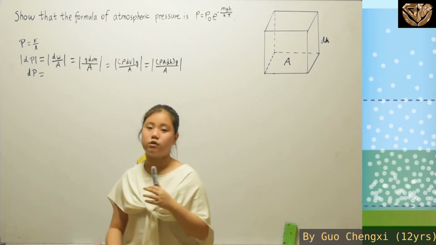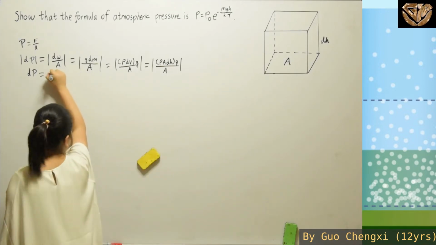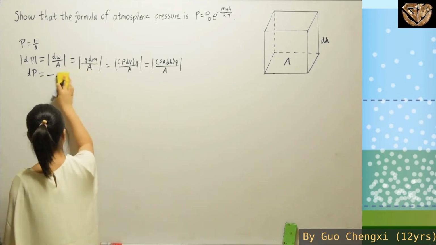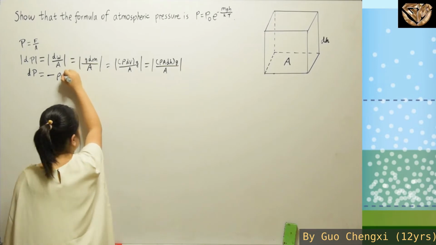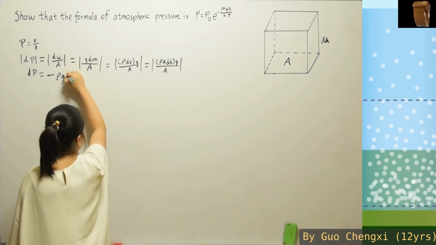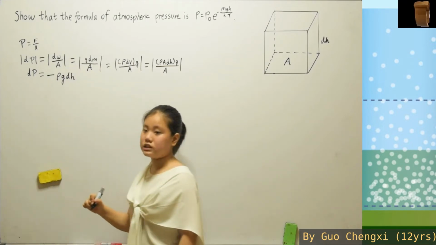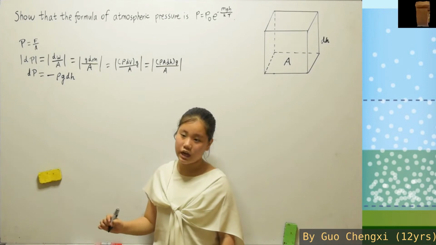Since it decreases as it gets higher, it will be negative, and the A can be simplified away, so we become negative rho g dh. Okay? Alright, so what we'll have here is negative rho g dh.